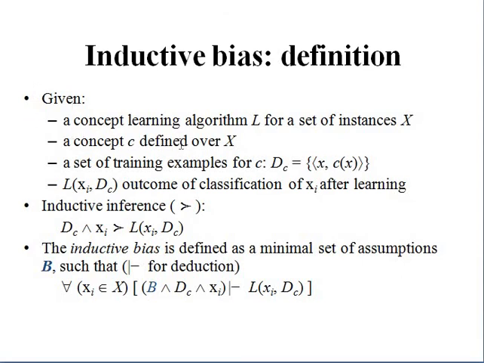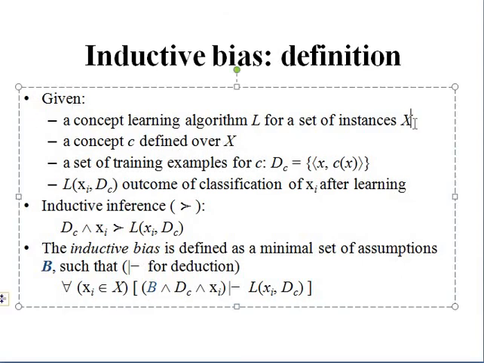So given is a concept learning algorithm L for a set of instances capital X. A concept C is defined over X, the target concept over all the set of instances. A set of training examples is represented with DC, and these are the ordered pairs x comma C of x, where x is the instance and C of x is the target value of every instance.